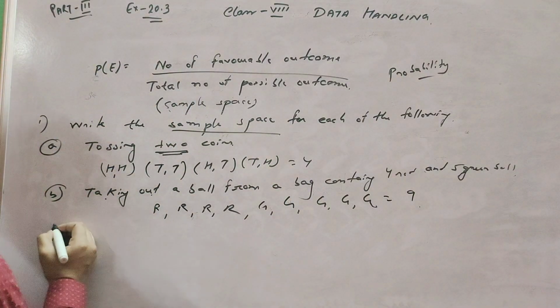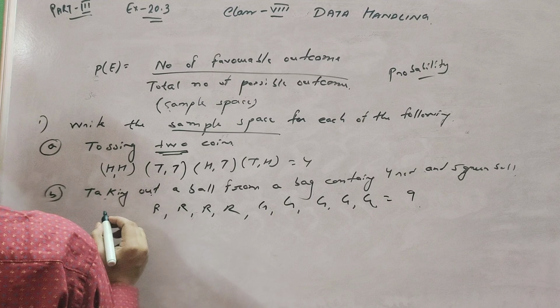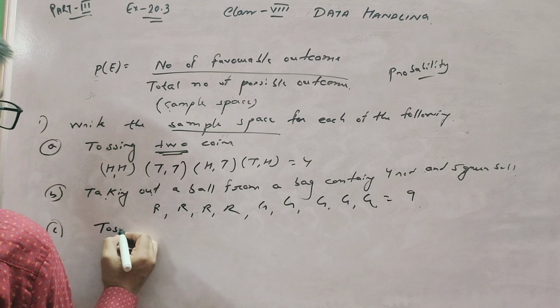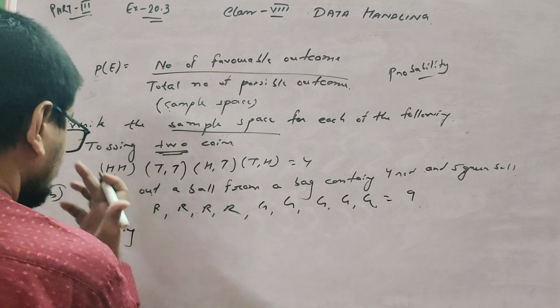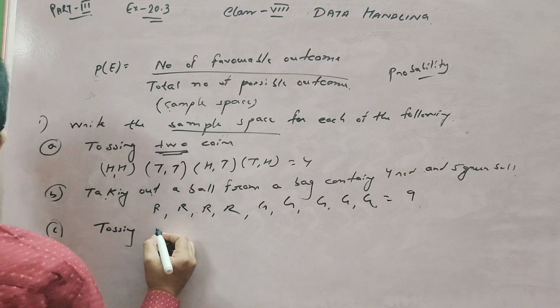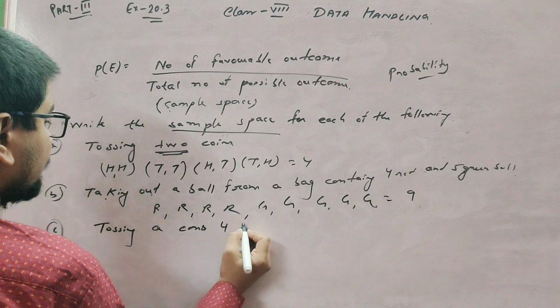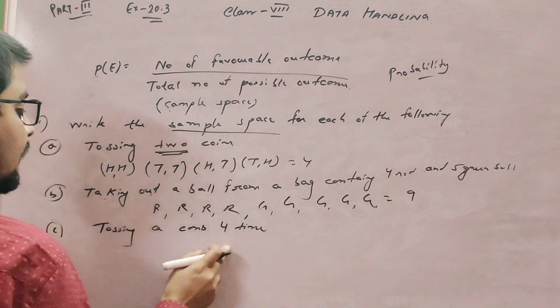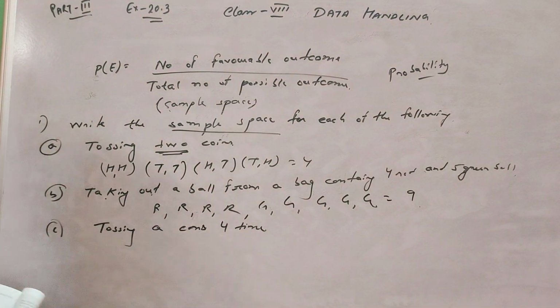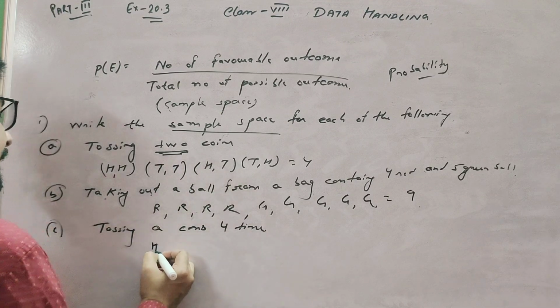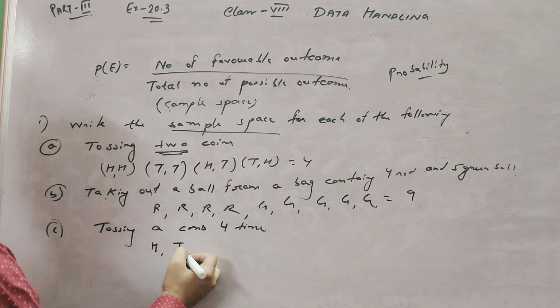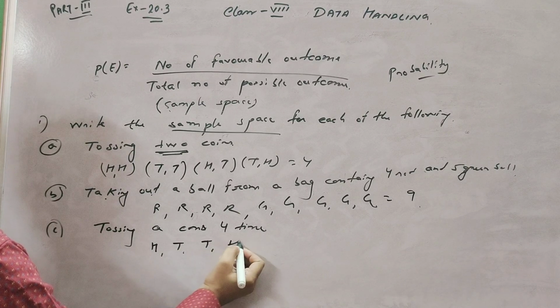Question number C: tossing a coin 4 times. A coin you toss 4 times. What is the probability? Head, tail, head.